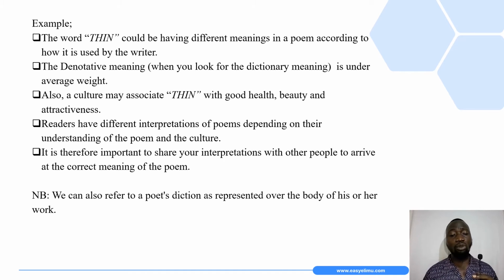Another thing to note is that we can also refer to a poet's diction as represented over the body of his or her work.